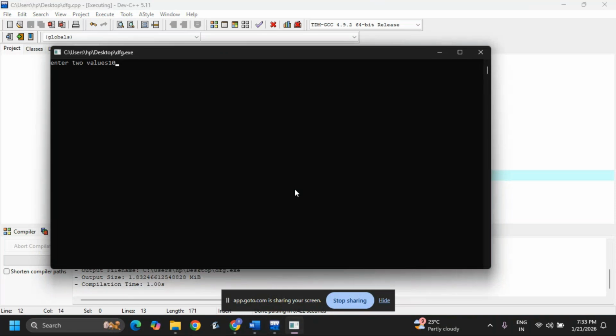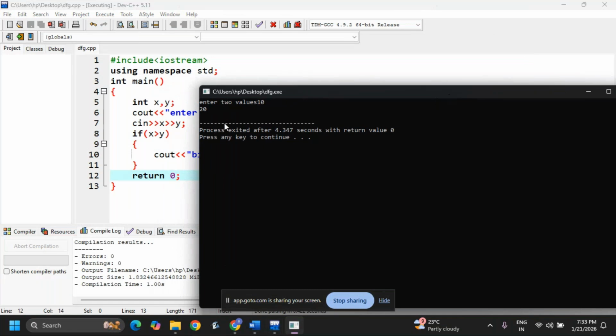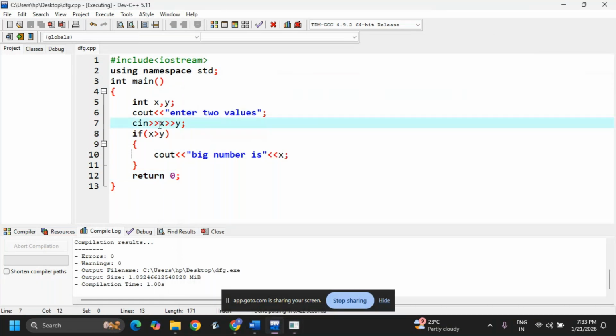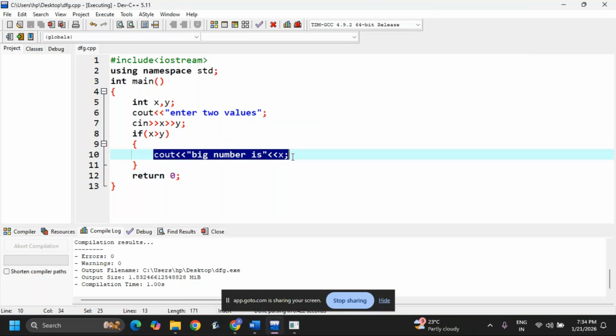Okay, enter two values, 10 and 20. I am not getting any output because I am using an if condition. Here x is equal to 10 and y is equal to 20, so it checks 10 greater than 20. The condition is false, so it is not going to execute this, because this is the true part.